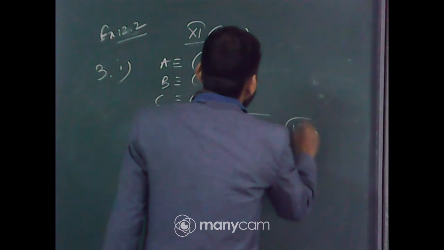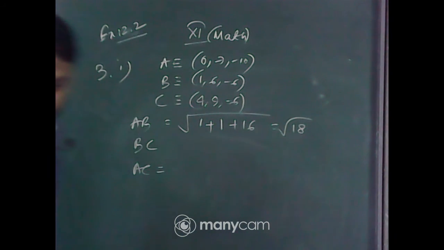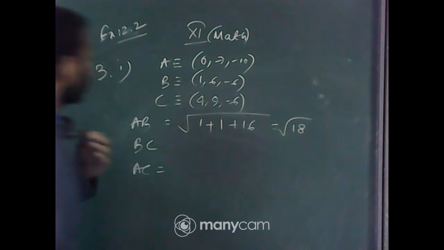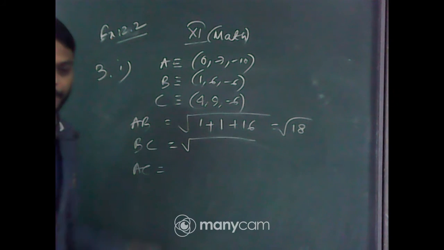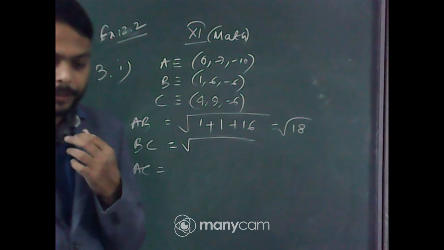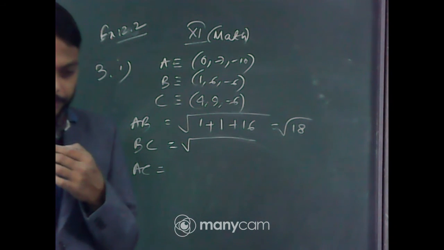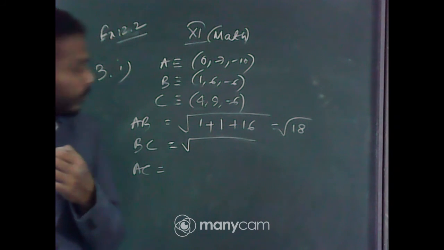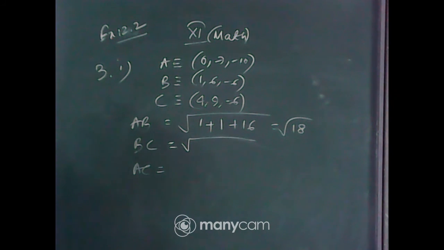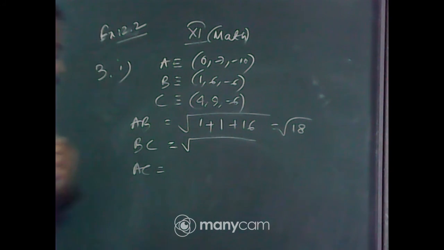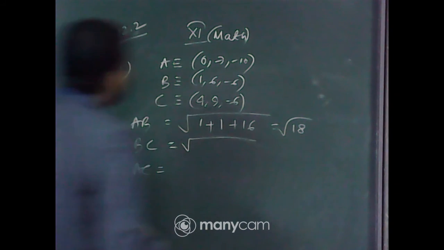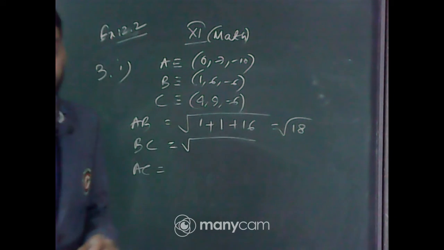It is root under 18. Krishnendu, can you hear me? AB is root under 18. Yes. Make the correction. No problem.